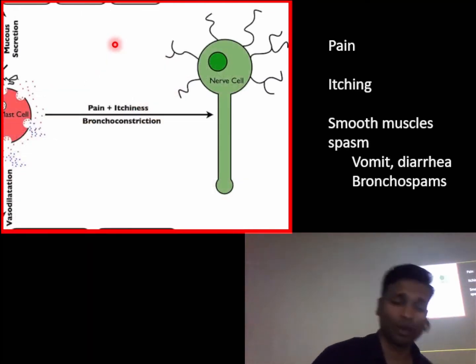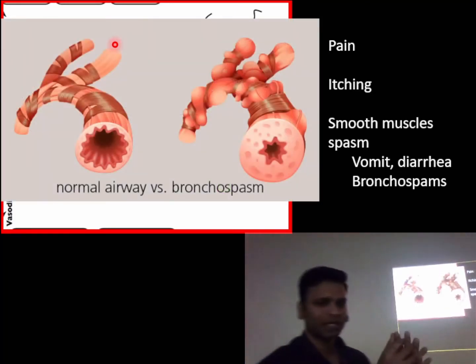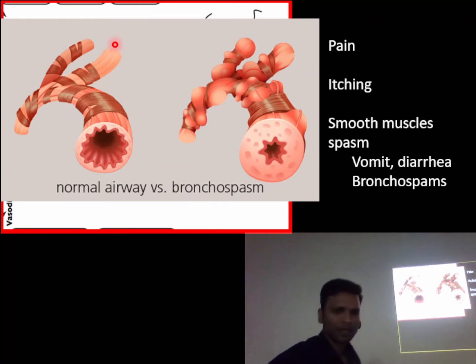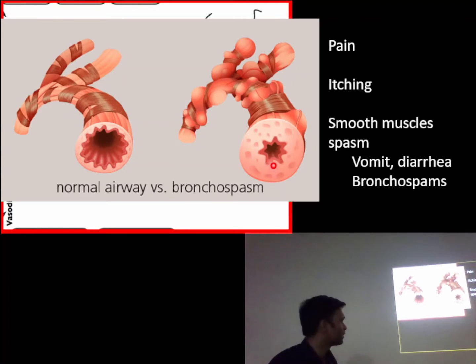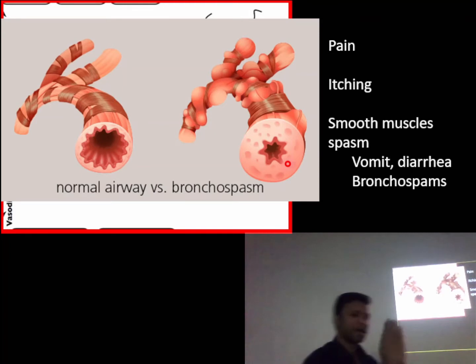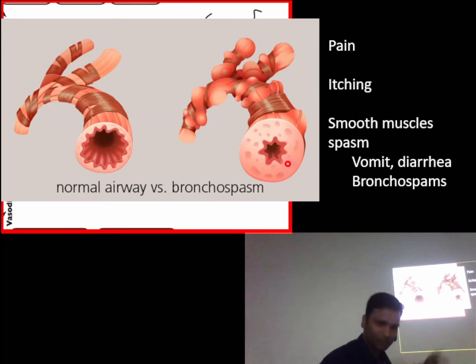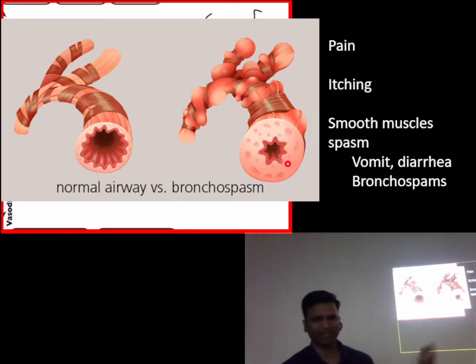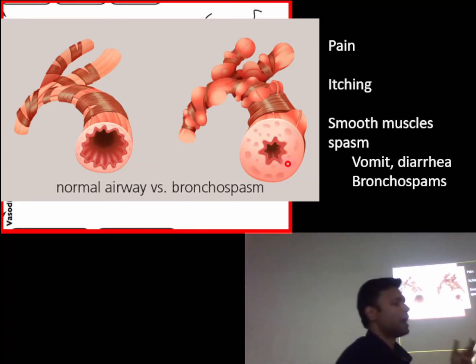Then we have bronchospasm. The smooth muscles of the bronchioles contract, so they reduce the size of the lumen of the bronchioles. You can see this is the normal bronchiole, and this is with bronchospasm. Now remember this, there is still some airway exchange going on. The size has reduced to an abnormal size, but still there is some airway exchange going on. And we'll continue with this आगे भी. So remember these two things. The effect of these mediators on the nerve causes pain, itching, and smooth muscle spasm. Smooth muscle spasm से a patient will have either vomiting, diarrhea, or bronchospasm.